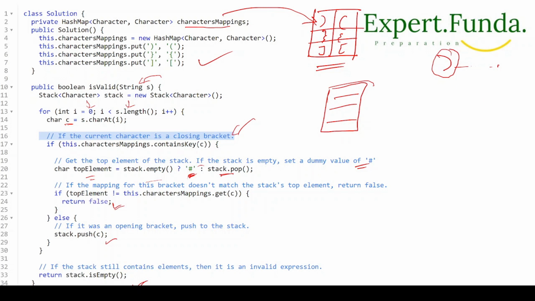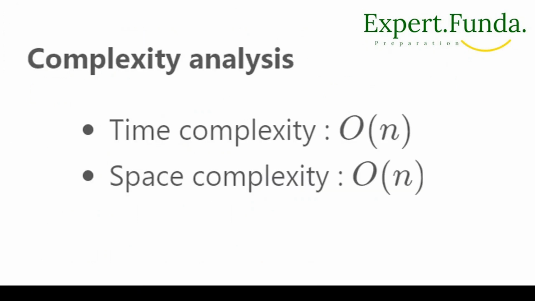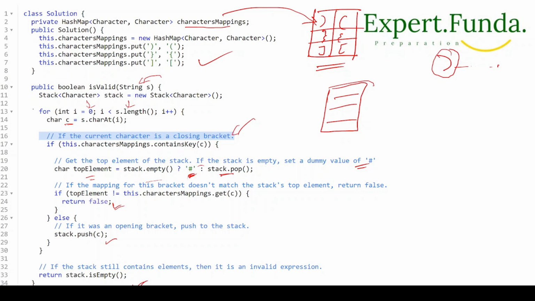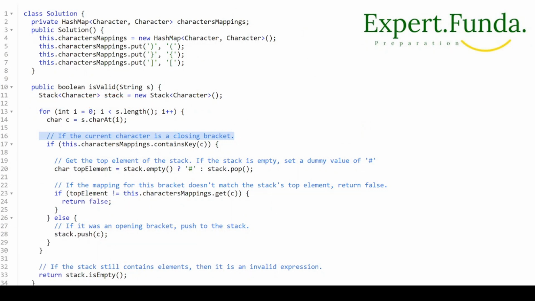Now coming to the complexity. Time complexity will be O of n, and space is also O of n. Why? Because we are moving through all the characters, and we are also pushing characters onto the stack, and that's why we have taken a stack. First we have taken the character hash map, then we put all three pairs, but we have also taken a stack, and all the elements from 0 to n-1 will be taken. So O of n is the time complexity and the space complexity also.